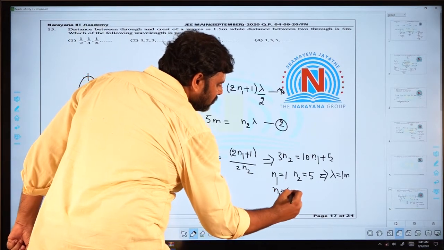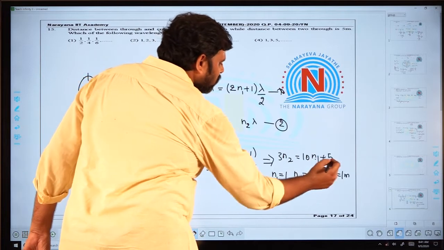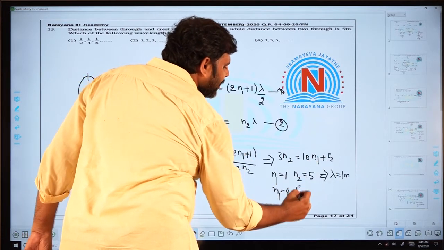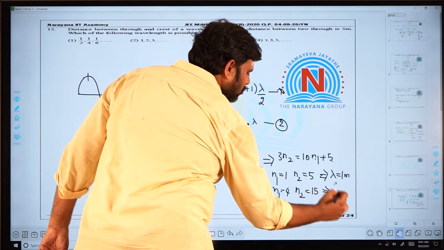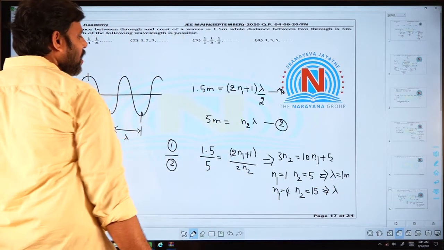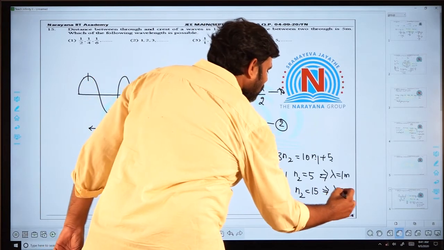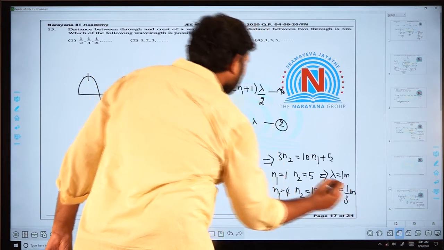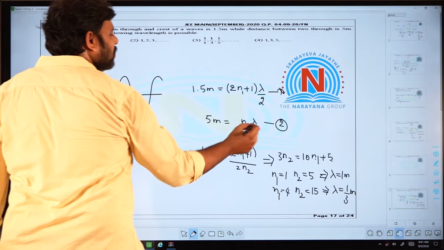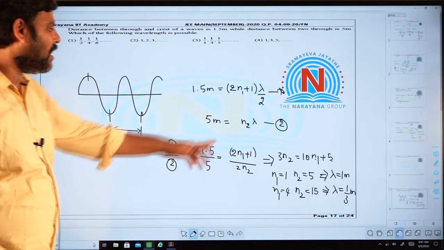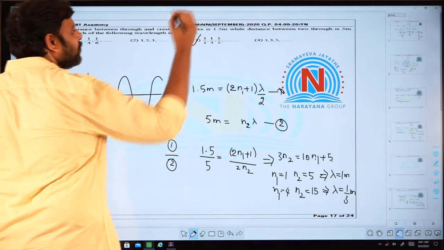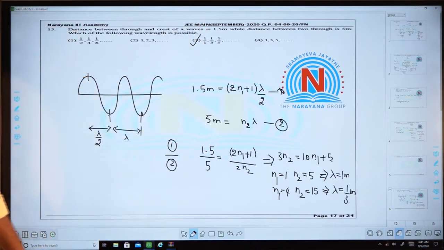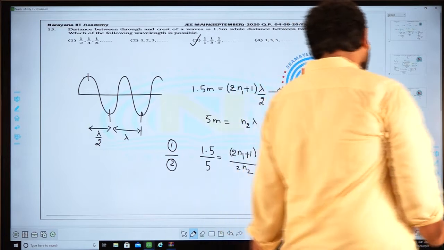If n1 is equal to 4, this will be 45 and n2 will be 15, when you substitute 15 here, you will get lambda as 1 by 3 meters. So you can stop your calculation there and pick option 3 as your correct answer.